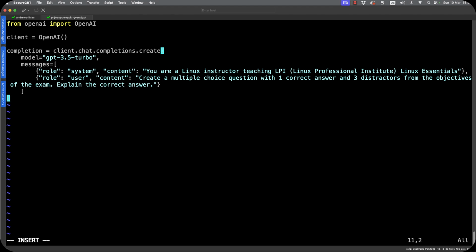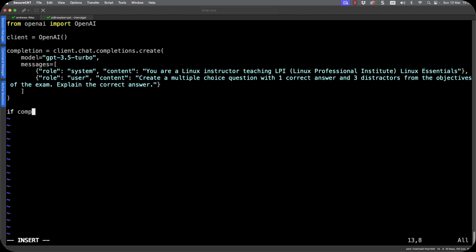Below the model, we have the messages list. And this is a list of dictionaries. And you can see that we're setting up the role to be the system, so setting up the behavior of the chatbot. And then we're setting up the role for the user, the question to be asked. So we have a list of 2 dictionaries. We close off our list and then we close off our create method.